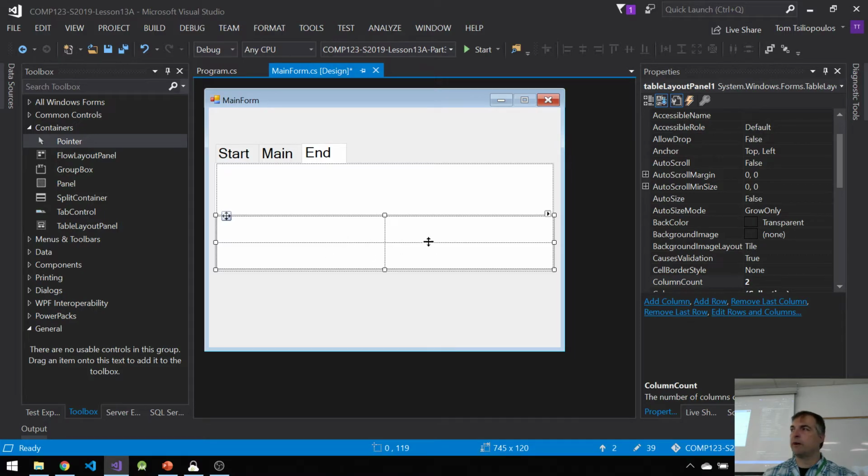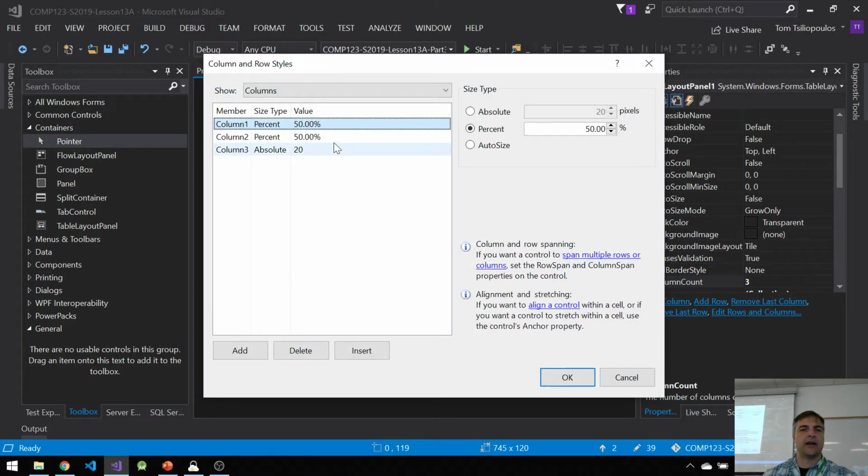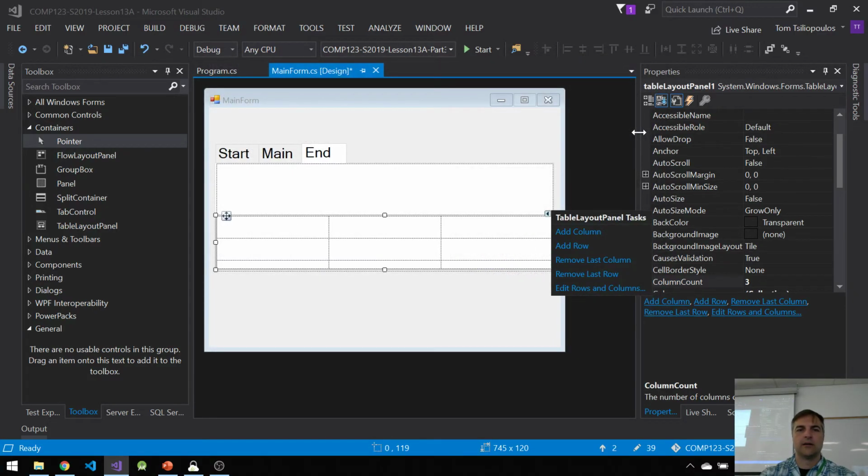And I want to put a few buttons here. So let's make it so that the table layout has an additional column, an additional row. And then what I want to do is edit rows and columns. And I can say that, well, these rows, each of these rows is 33%. 33.33 actually.